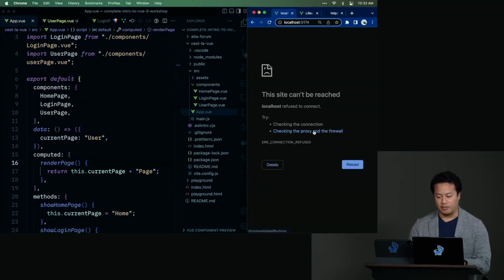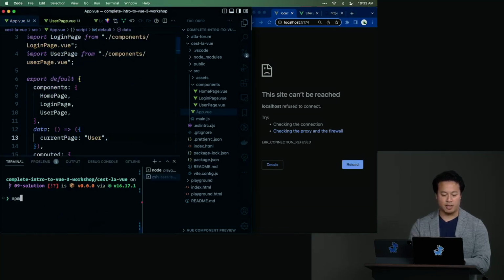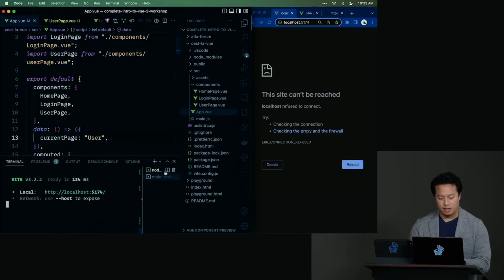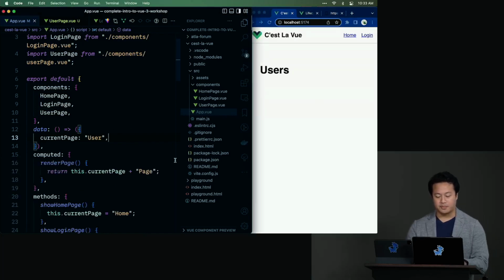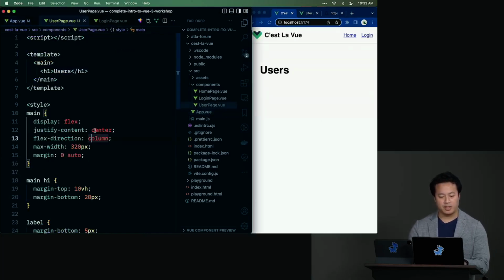So if you save that and refresh, nothing's working. Why is that? Well, we need local dev running. Let me close that one. Great. There we go. OK. So we have our user page up and running, looking good.